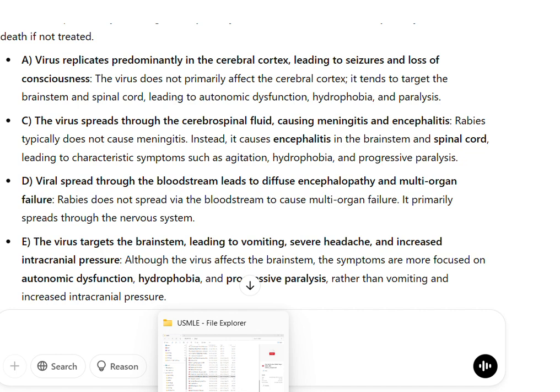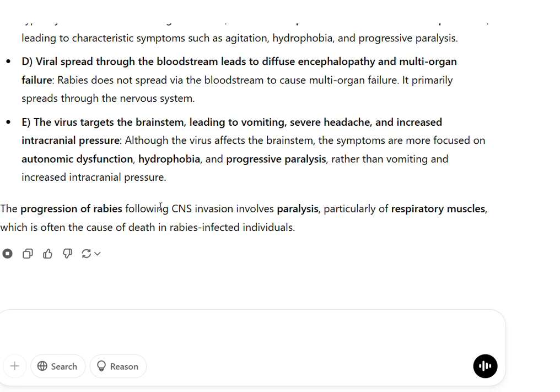E. The virus targets the brainstem, leading to vomiting, severe headache, and increased intracranial pressure. Although the virus affects the brainstem, the symptoms are more focused on autonomic dysfunction, hydrophobia, and progressive paralysis, rather than vomiting and increased intracranial pressure. The progression of rabies following CNS invasion involves paralysis, particularly of respiratory muscles, which is often the cause of death in rabies-infected individuals.